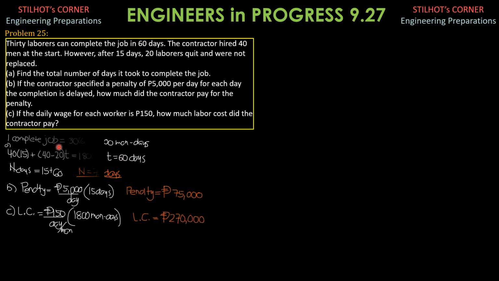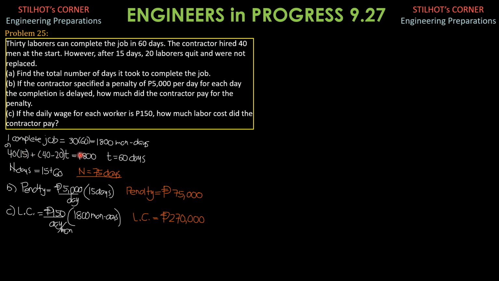So one complete job is equal to 30 times 60 as already explained there, 1,800 man days. Then this is the actual situation. So 40 laborers or men were hired at the start. So 40 working for 15 days. So because we have after 15 days, 20 laborers quit and were not replaced. So plus the number of laborers left would be 40 minus 20 working for T days. And T is not the total number of days. You should add 15. 15 plus T is the total number of days.